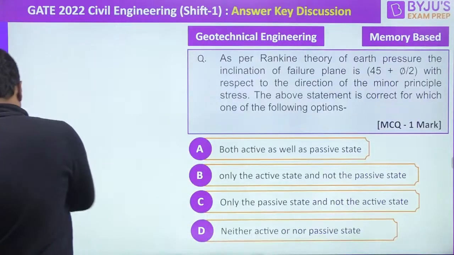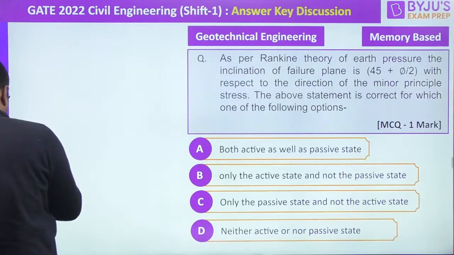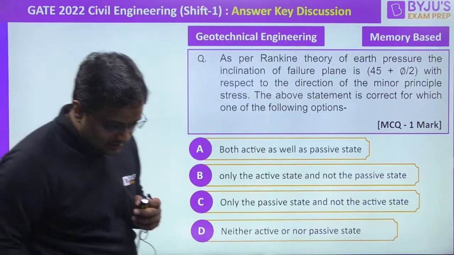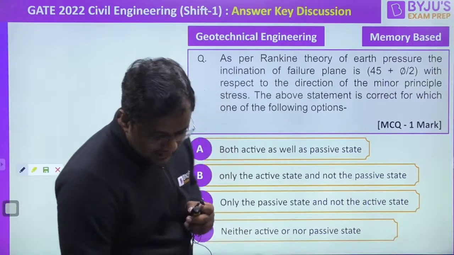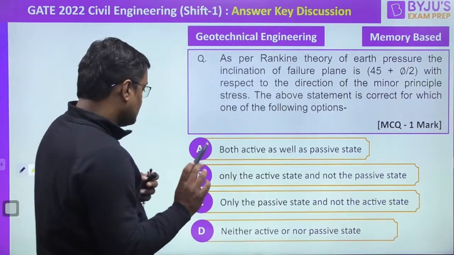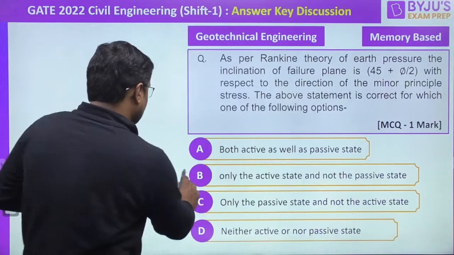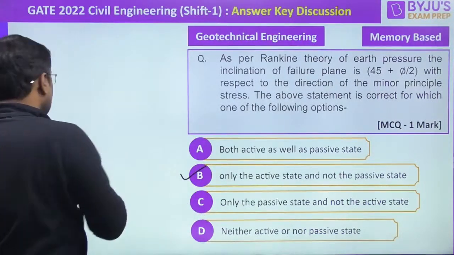Okay, now moving to the next question. This is the next question, guys. And as Rohan sir has told me, I was not having much time to solve this. Rohan sir has told me that it is the active earth pressure case. So the answer was only active, as Rohan sir has discussed.